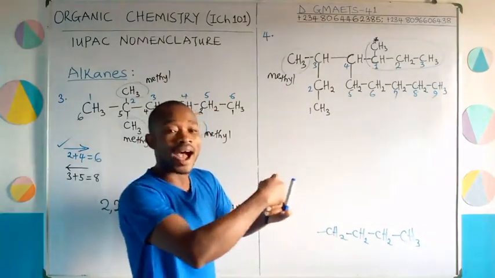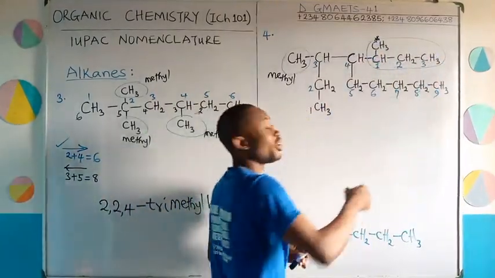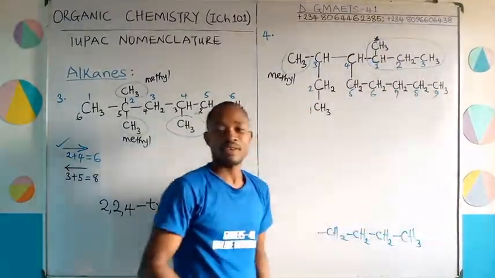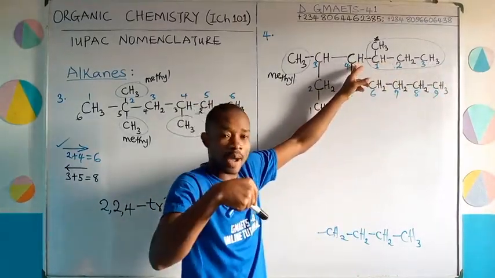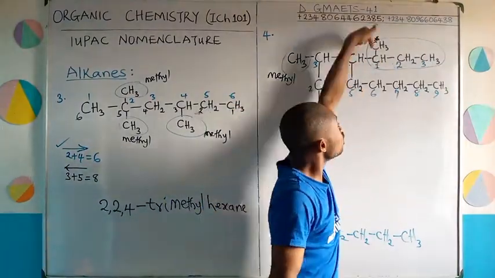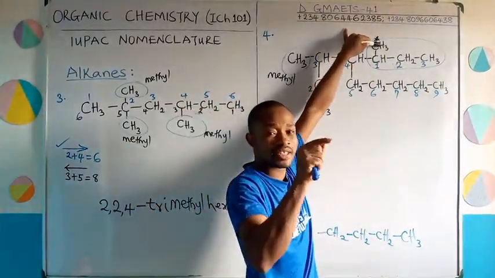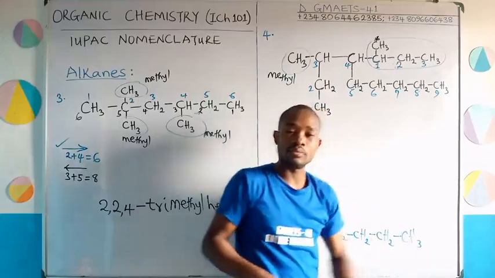And I call that part substituent on substituent, or I call it attachment on attachment. Because these 3 carbon atoms you see here is an attachment on this carbon number 4 of the parent. Then on the first carbon of this attachment, you have this CH3 substituent. So this CH3, which is methyl, will bear the name or end in the name of this 3 carbon atom.